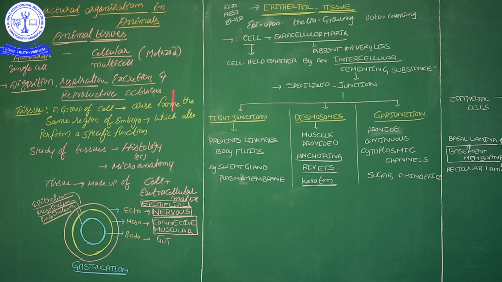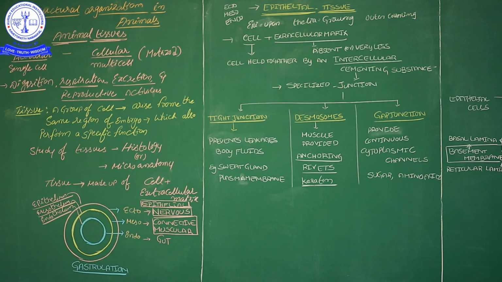For example, the heart is of mesodermal origin, and muscle is mesodermal. I mention this for understanding. From ectoderm, nervous tissue will be generated. From mesoderm, connective tissue and muscular tissue will be generated. One more tissue is there, epithelial tissue. That epithelial tissue will be generated from ectoderm, mesoderm, or endoderm. From any one of the germinal layers, epithelial tissue will develop.